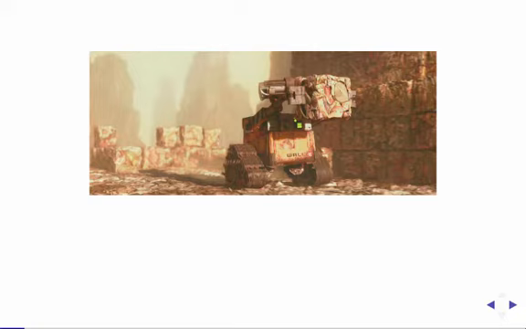In another example, what if the places where Wall-E collects trash are very unstable or precarious? How does Wall-E know to avoid these places so that he doesn't get injured? People reason about these types of scenarios every day, and often we don't even realize that we're doing so. Our ability to reason about these types of everyday physical scenes is what we call our intuitive physics, and we use it in nearly every aspect of our lives.